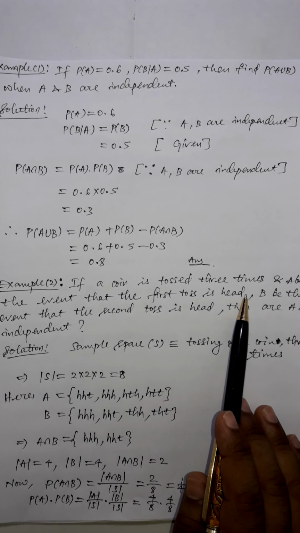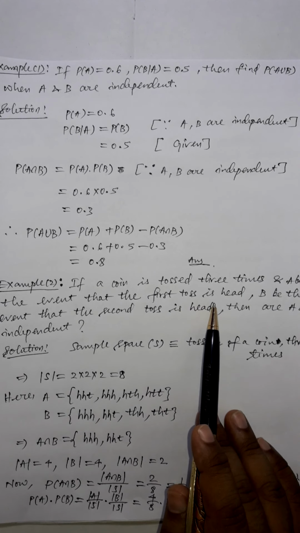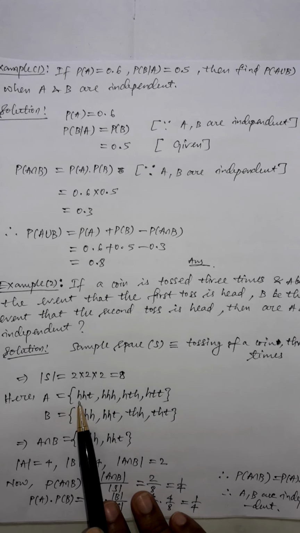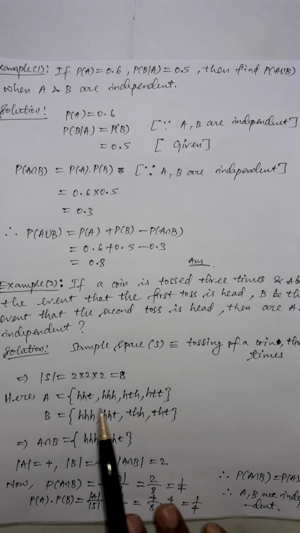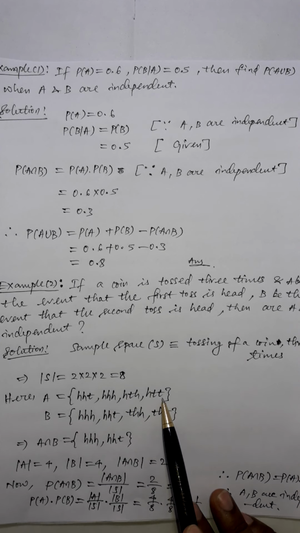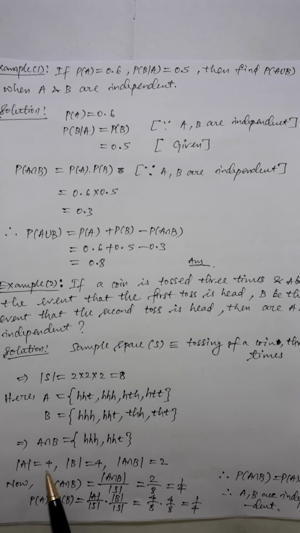Now A is the event where the first toss is head. That means out of the 3 results, the first should be head. If we keep the first place as head, then we have 4 cases: head head head, head head tail, head tail head, and head tail tail. So the size of A is 4.